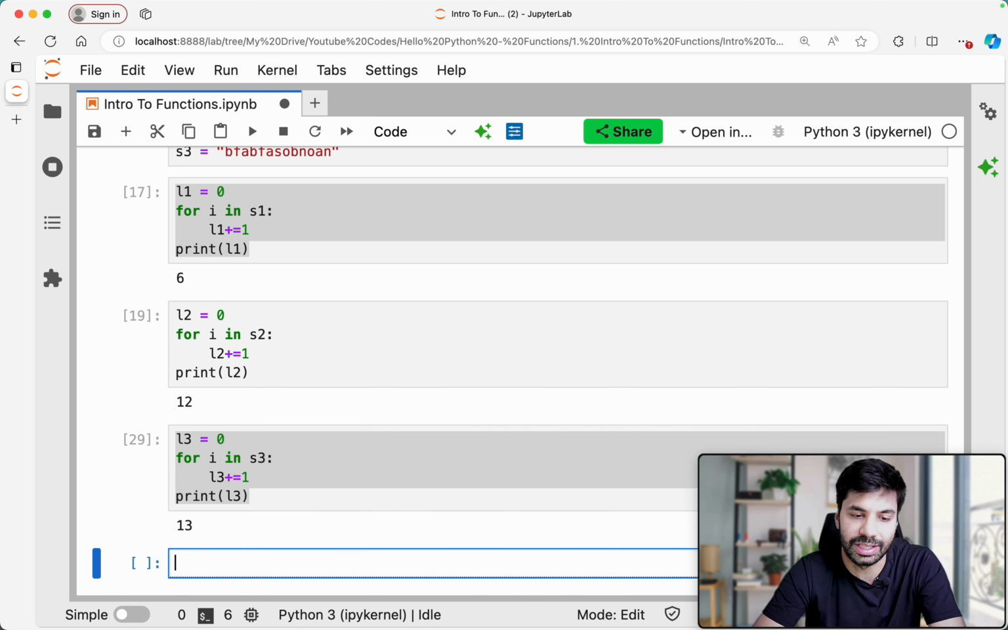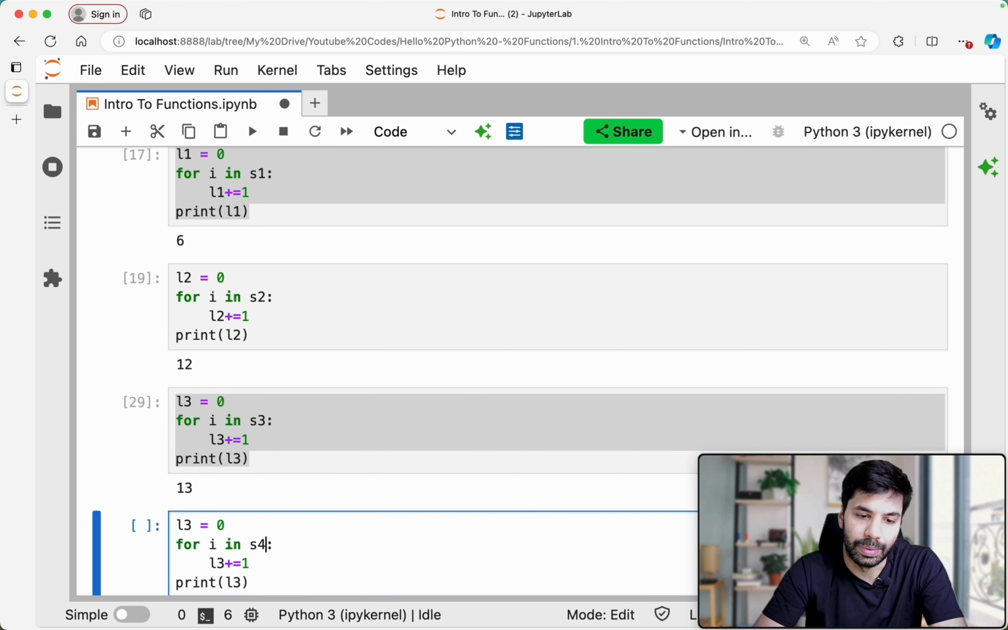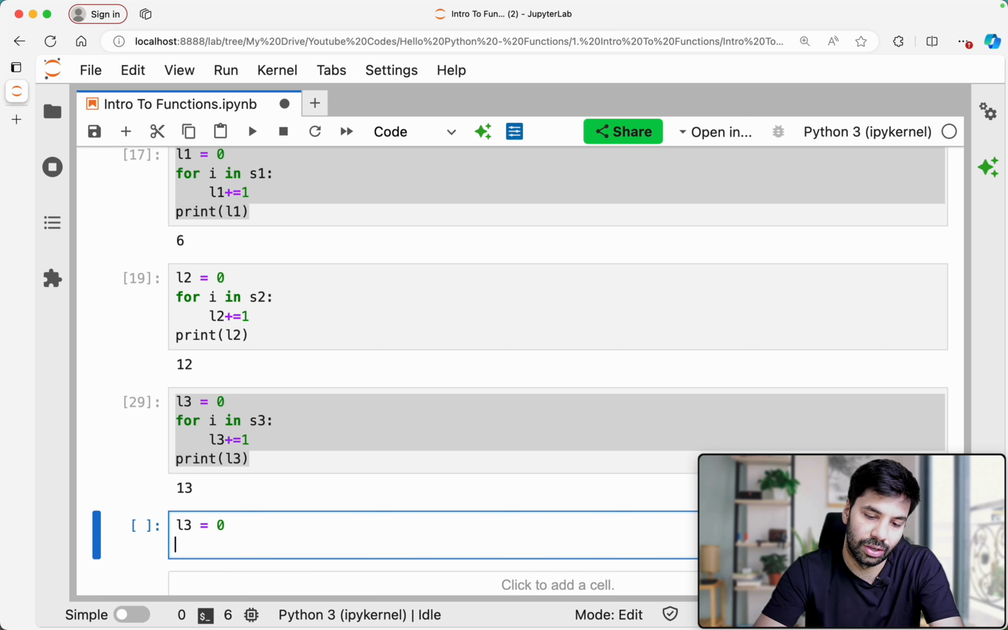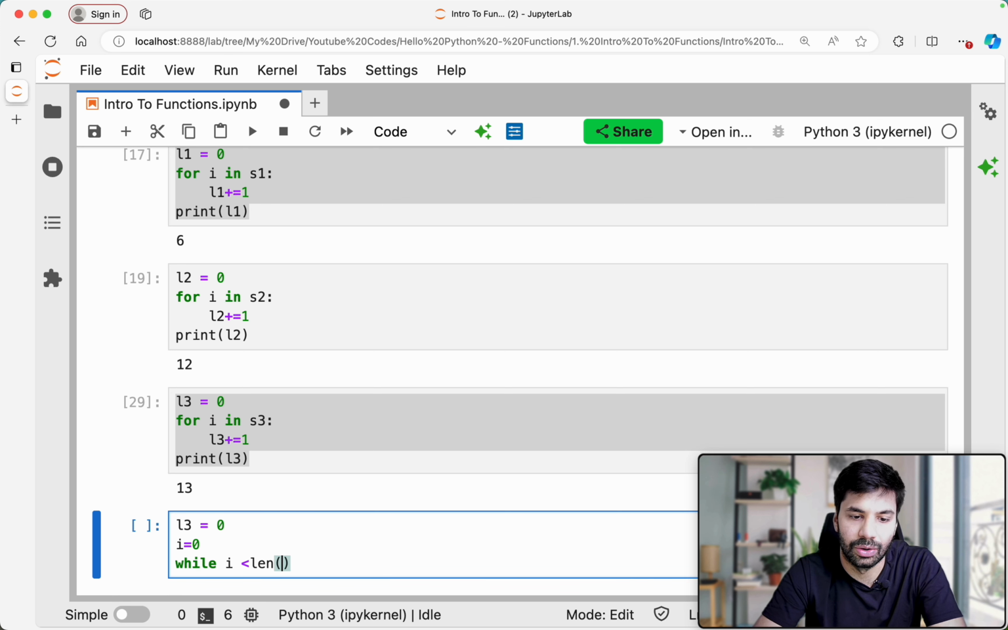For example, if I got S4, but someone doesn't know how to write a for loop, then I will have to change this code again. I might have to write a while loop, where I is less than length of S3, and define I equal to 0 again. But then again I'm using this inbuilt length function. So I will have to make sure I'm able to do the logic, and that is a problem.